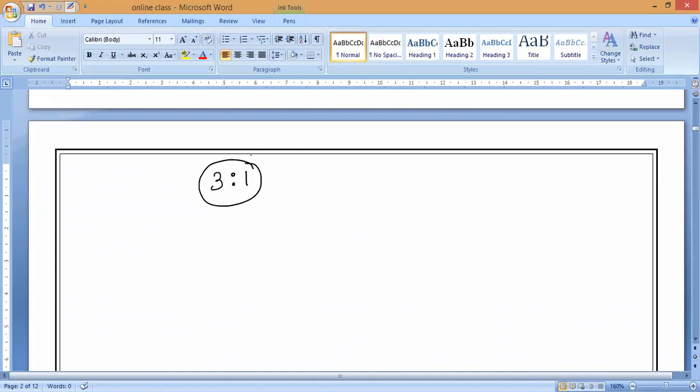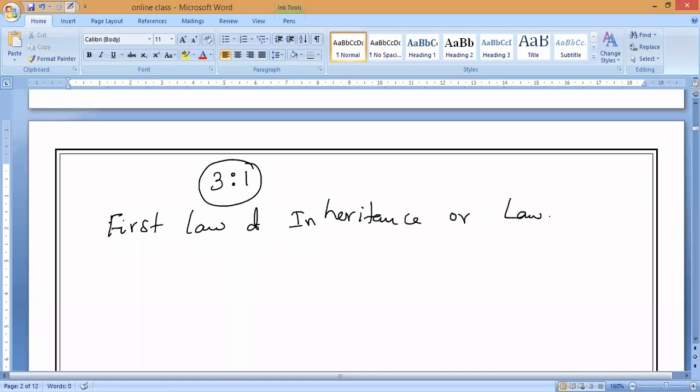So from this comes the first law of inheritance, which we also call the law of segregation. Please all of you write: first law of inheritance, or also we can call it what, guys? Law of segregation.